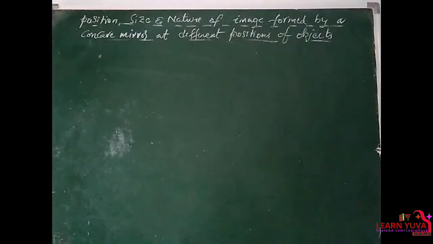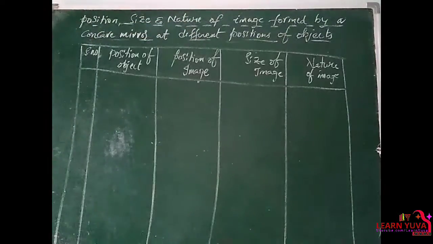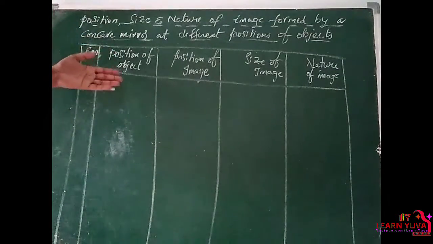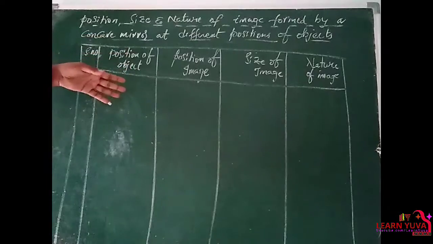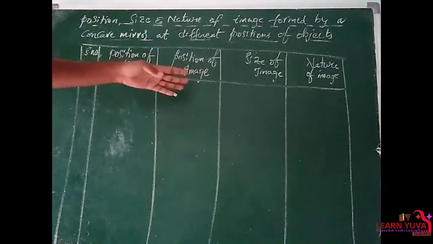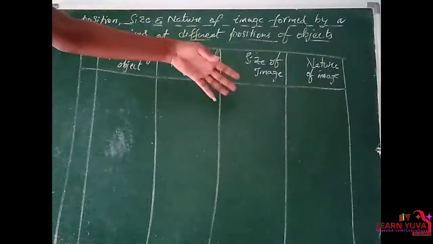The topic is about position, size and nature of image formed by a concave mirror, at different positions of the object. Here we are taking the position of the image for the corresponding object: where will be the position of the image, what is the size of the image, and what is the nature of the image.